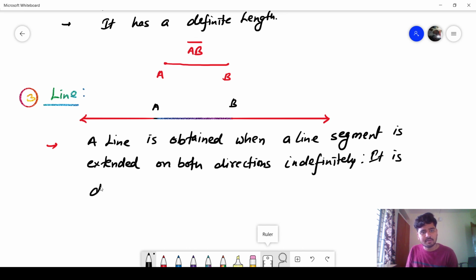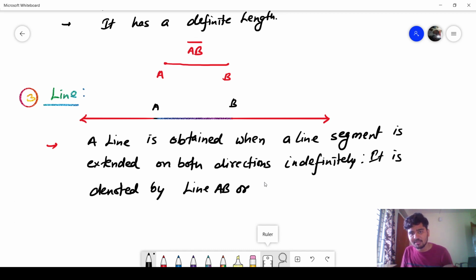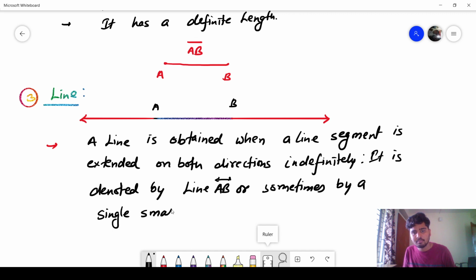It is denoted by line AB, or sometimes we will say small letter line AB, or sometimes by a single small letter.